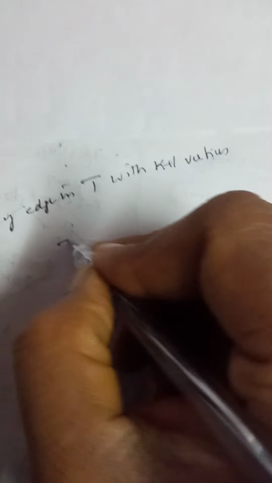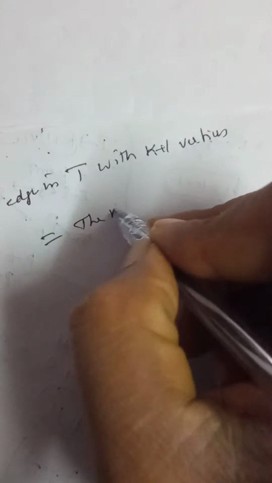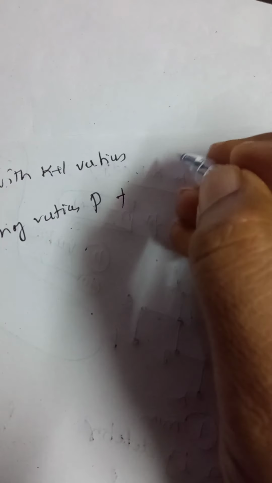The number of edges in T with k plus 1 vertices is equal to the number of edges in the first component P, plus the number of edges in the second component Q, plus the deleted edge. If you add all those three, then what you will get? The number of edges in T with k plus 1 vertices.